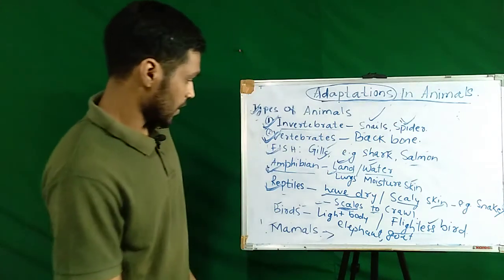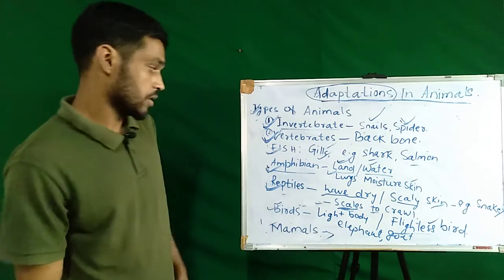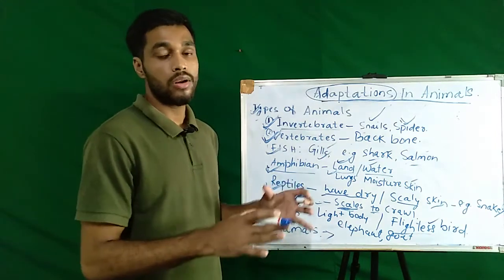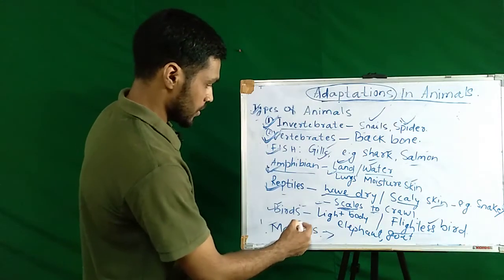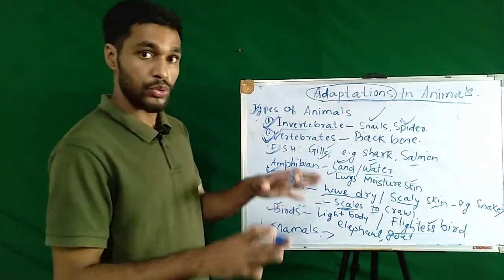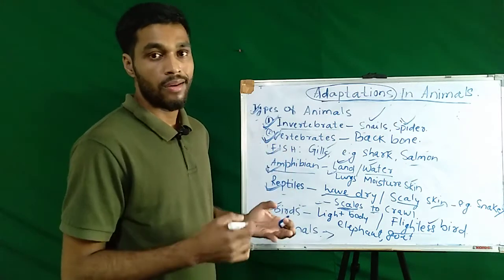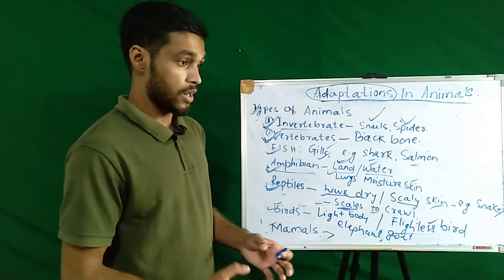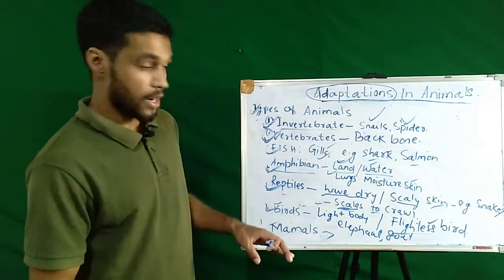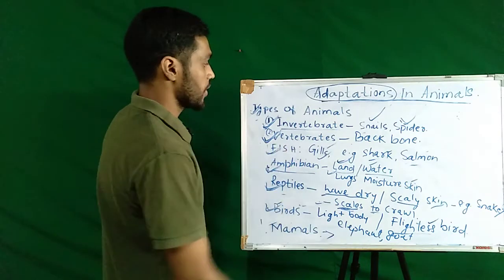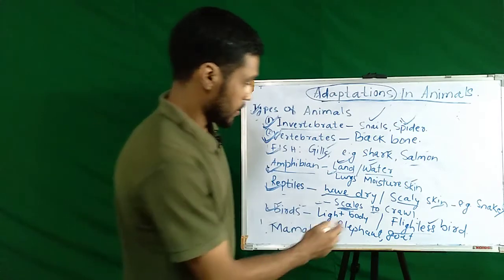And another example of vertebrate animals is birds. Birds are also called vertebrate animals. They have a light body, and due to that light body they can fly, like sparrow and pigeon. Under the birds there are two types of birds.